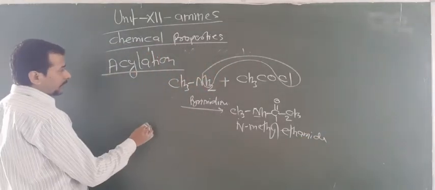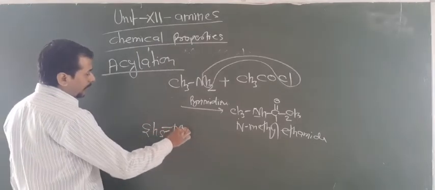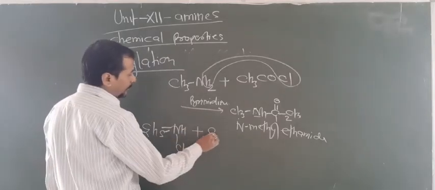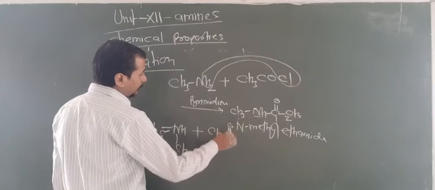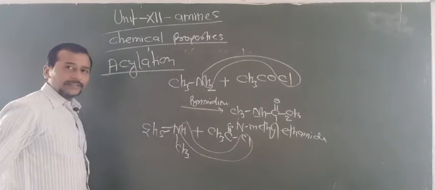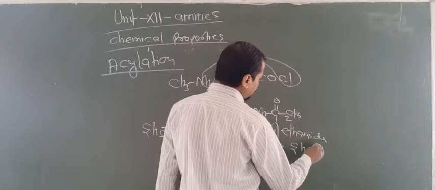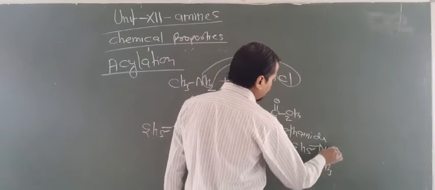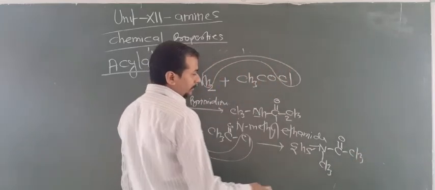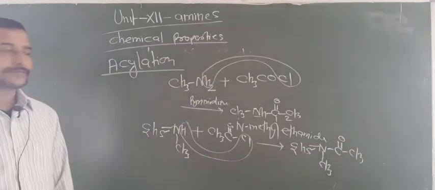If we are taking 2 degree amines, they will also give these reactions. So C2H5, NH and CH3 are taken. This also gives this type of reaction. So CH3, C double bond O and Cl. Again 1 H and 1 Cl are removed. Now what do you get? The answer: C2H5, N, CH3, C double bond O and CH3. Now you can write the name of this chemical, N-methyl ethanamide. Are you getting this point?